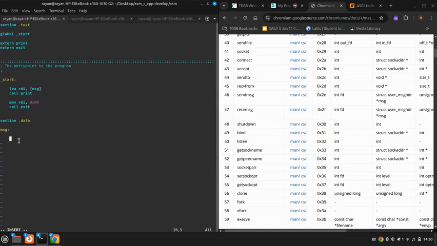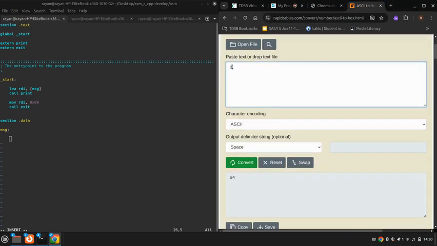Now I can actually go into this ASCII to hex converter. So we do hello world because that's what we want to write.